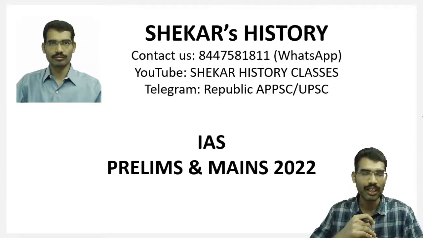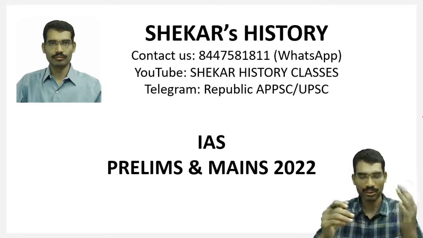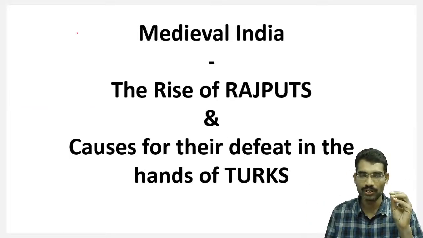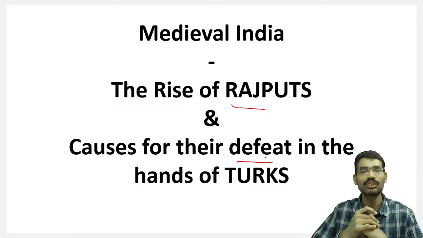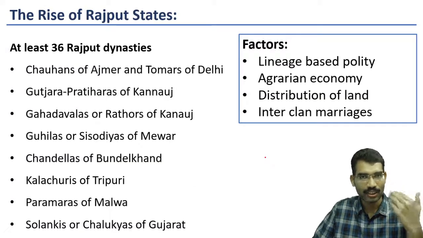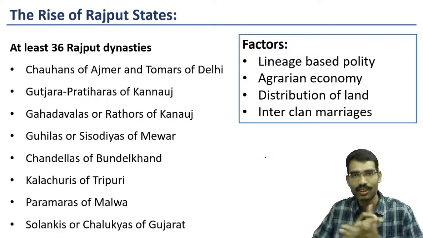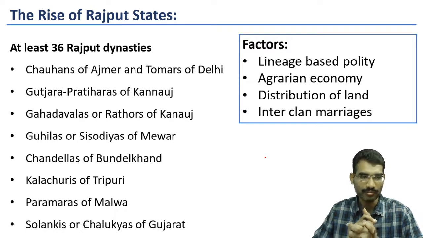We are doing this video as part of the Prelims and Mains 2022 series. In this video, our point of discussion is the rise of Rajputs and the causes for their defeat at the hands of the Turks. First, we start with the rise of Rajputs, then we see examples of different Rajput dynasties, and later we see the causes for their defeat at the hands of the Turks.